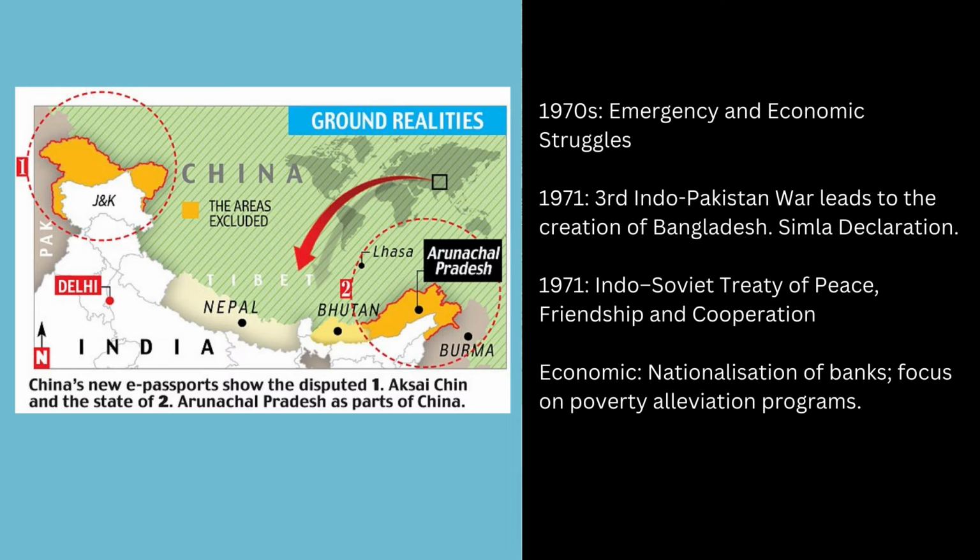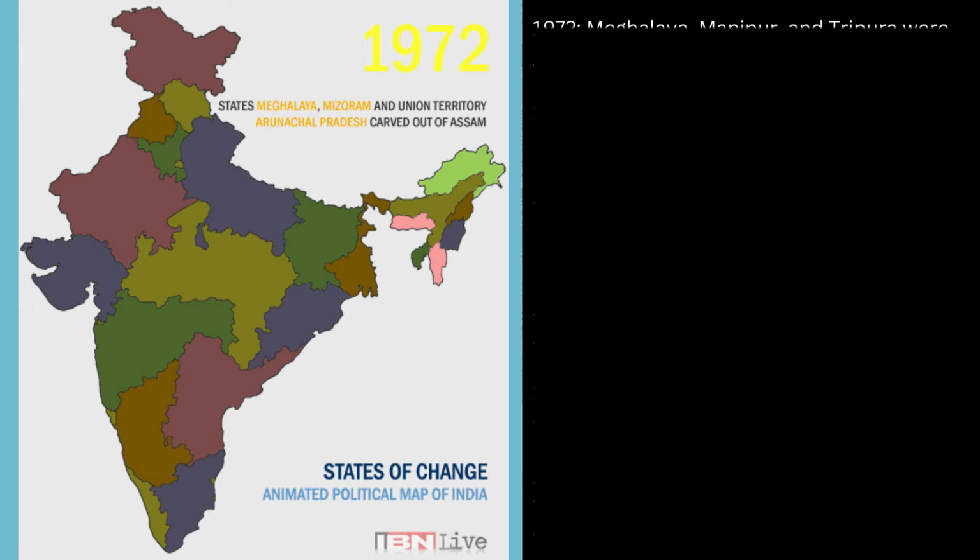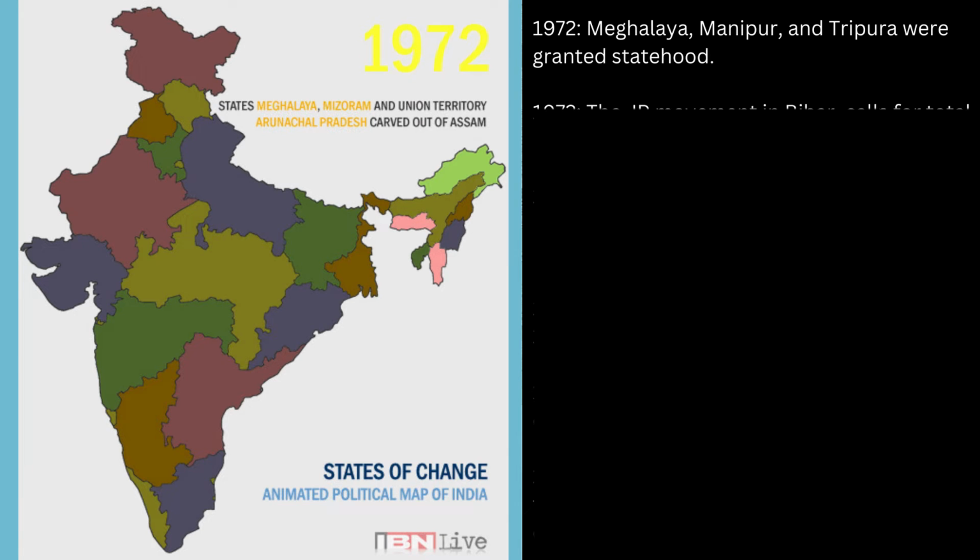Economically, India nationalized banks and focused on poverty alleviation programs. However, the country struggled with high taxation, with marginal income tax rates reaching 93.5% for incomes over 2 lakhs. 1972 saw Meghalaya, Manipur, and Tripura granted statehood. The same year, the JP movement in Bihar called for total revolution.